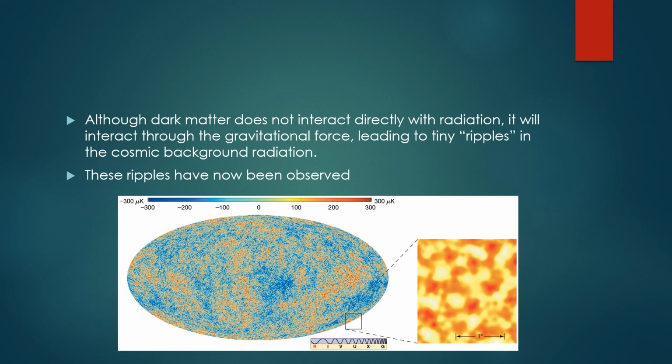Although dark matter does not interact directly with radiation, it will interact through the gravitational force, leading to these tiny ripples in the cosmic background radiation. And this is what it looks like when these ripples have been observed.